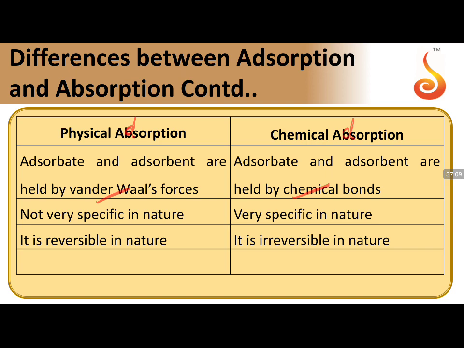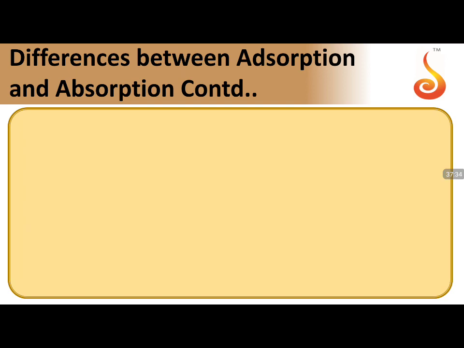So any two particles will always have attraction because nucleus and electron will have attraction. So it is non-specific in nature, but a chemical bond, a covalent bond, is a directional bond. It is always specific in nature. Since attractions can be formed and broken easily, it is reversible in nature, but covalent bond formation is irreversible. You cannot break it easily. Formation and breaking is not reversible, so it is irreversible in nature.